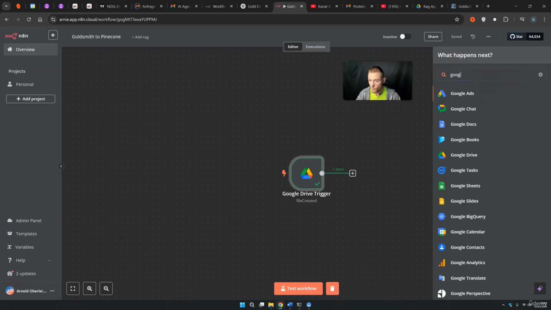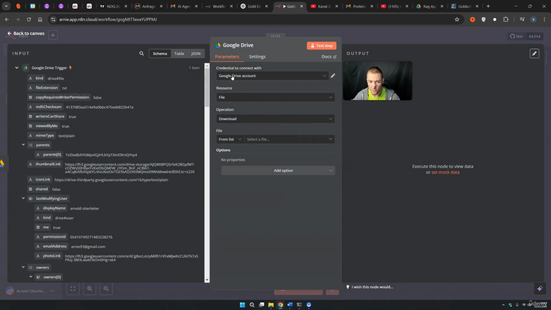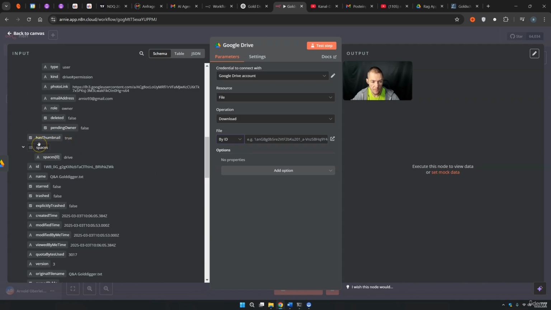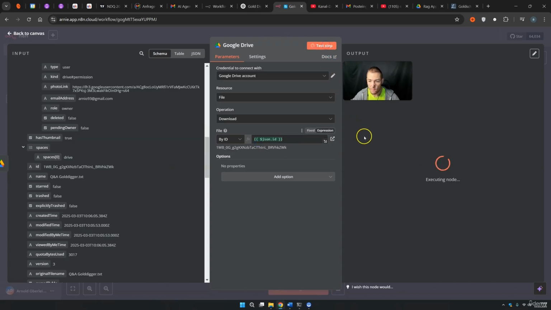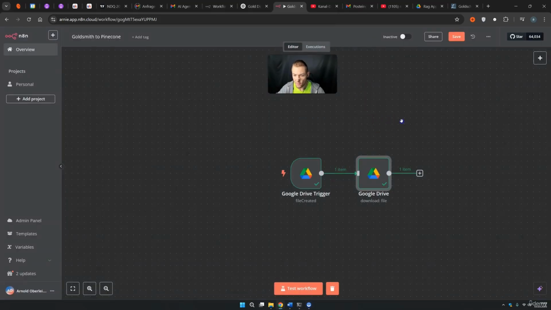Once again, we use of course Google Drive. We want to have Google Drive, download file. Google Drive account is created. Resource is file, operation is download, and the file we want to have, the file of course from the list. Basically every time as soon as we insert something we want to download it. Or actually let's just say by ID, then we can come here on our schema, we scroll down until you find spaces, and under spaces you find the file ID, and we can simply throw in the ID right here, and now we press test step. And you will see that we can basically download this text file. There we have it. So basically right now we have our file.